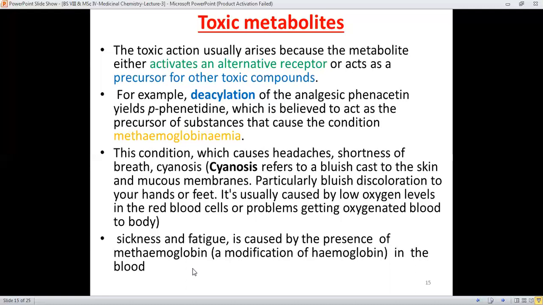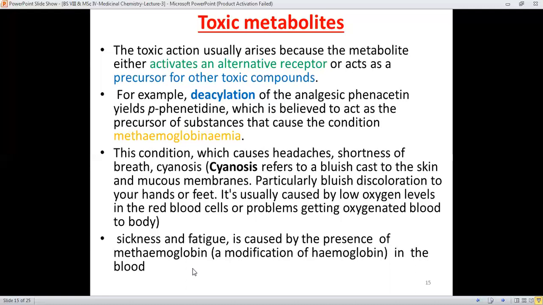And methemoglobin is the hemoglobin in the form of a metalloprotein, and in this form the heme group, which contains iron, has the iron in the Fe3+ state, and not in the Fe2+ state as in normal hemoglobin.